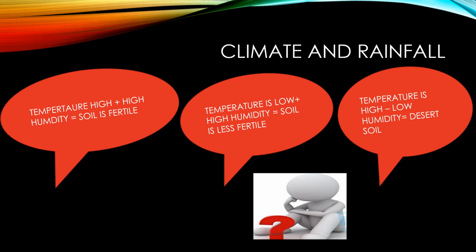If the temperature is high and there is high humidity, vegetation grows rapidly, and you will see more additions of humus and more bacterial action will take place. So the fertility of the soil depends on the microorganisms that live in the soil. The climate determines the quantum of microorganisms, and it is the microorganisms which convert the humus into nutrient soil.